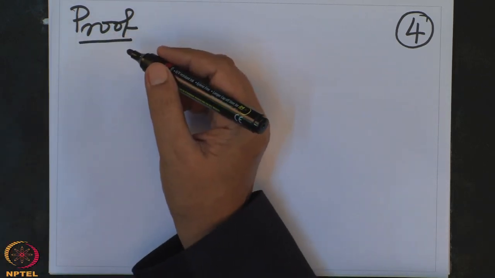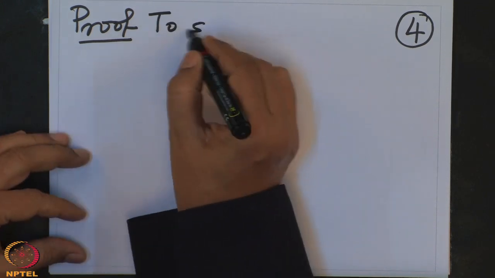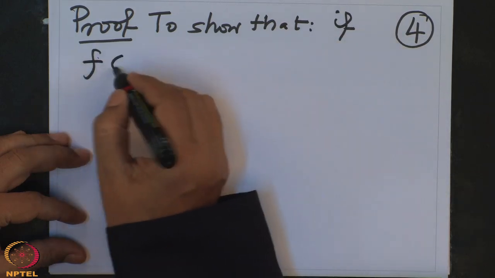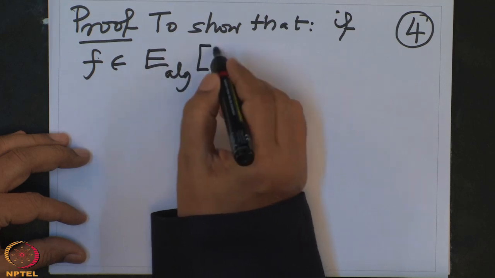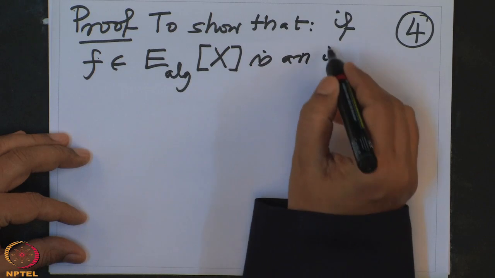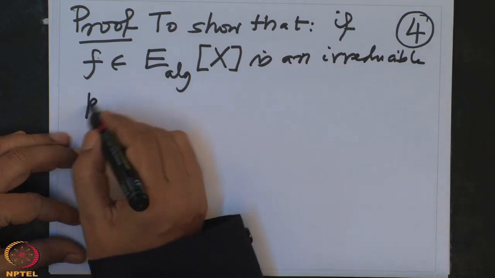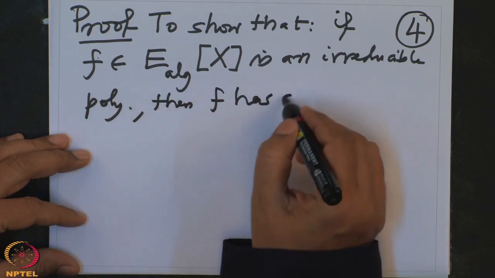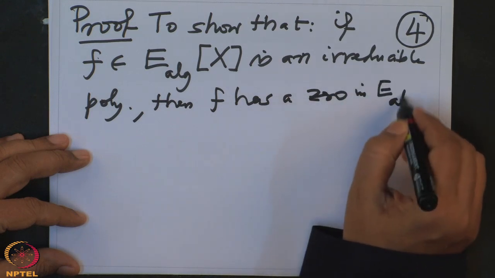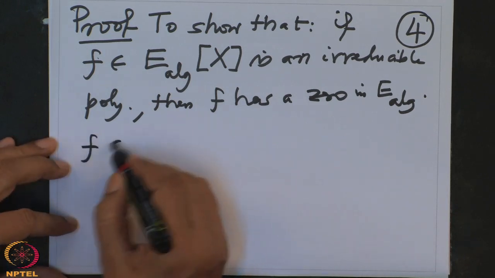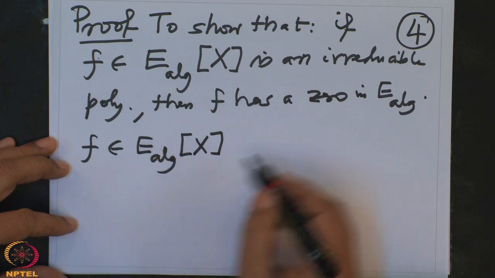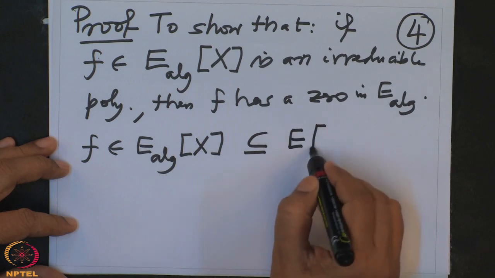Proof. What do we want to show? To show that E_alg is algebraically closed, we want to show that if f is an irreducible polynomial with coefficients in E_alg, then f has a zero in E_alg. Well, the coefficients of f are algebraic elements over K. Since E_alg is a subfield of E, it is clearly contained in E[x].